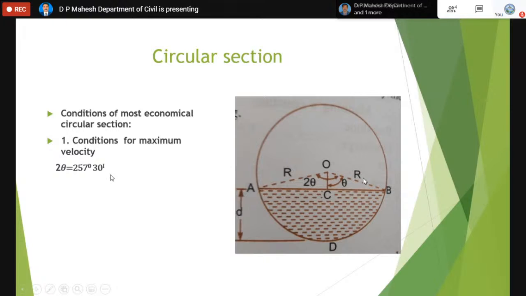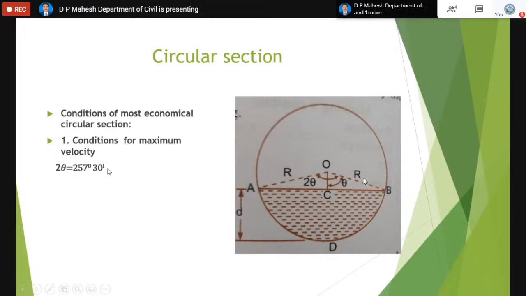By lining the canal, there will be not much percolation loss. So the idea of the most economical section is that they line the canal to reduce the transportation loss. Then the condition for maximum velocity: 2 theta equals 257 degrees 30 minutes.